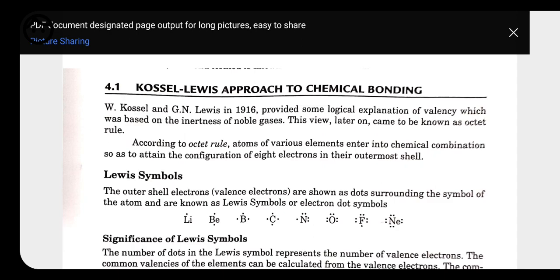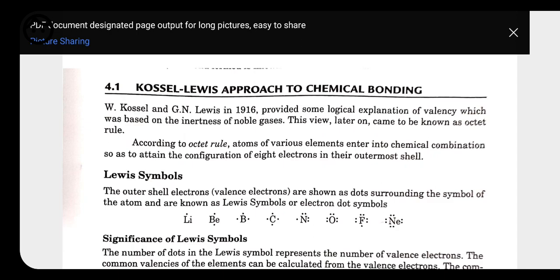First we have lithium. The electronic configuration of lithium, atomic number 3, is 1s2, 2s1. Because of the presence of one electron in the outermost shell, only one dot is represented. That's why this type of structure is also called an electron dot symbol or electron dot structure.